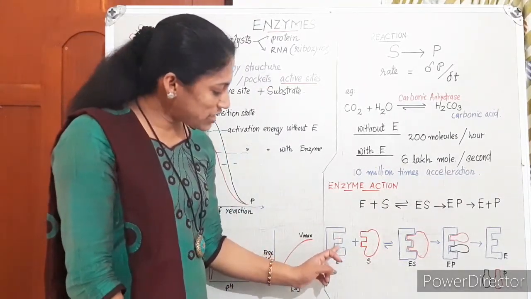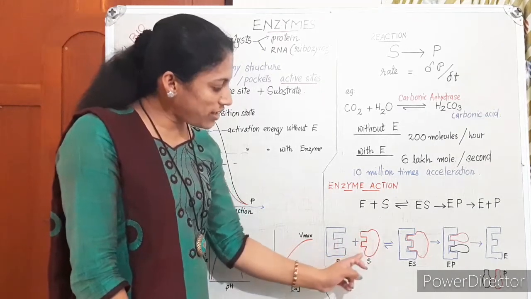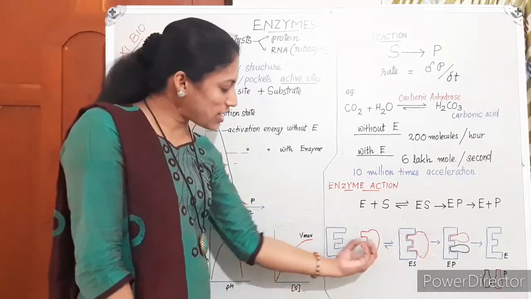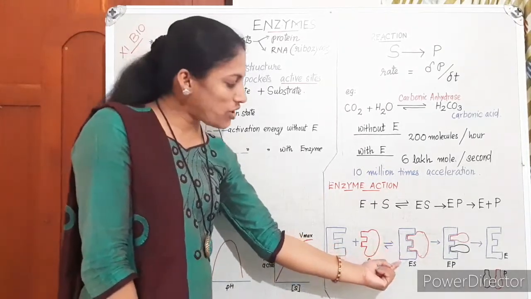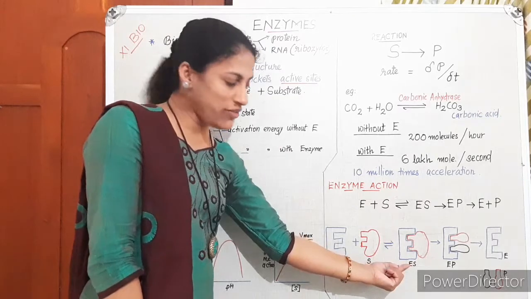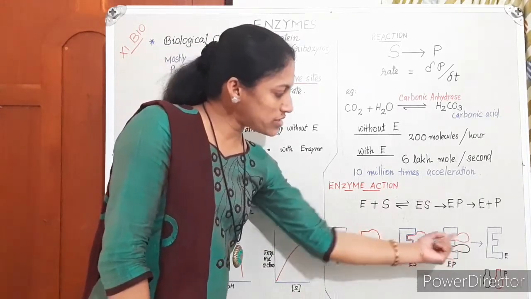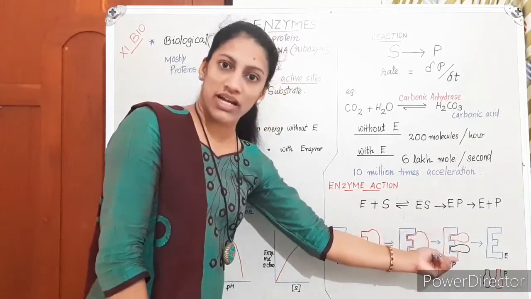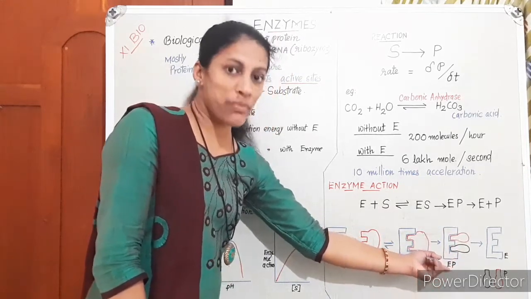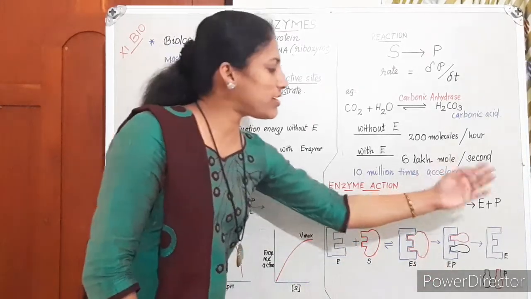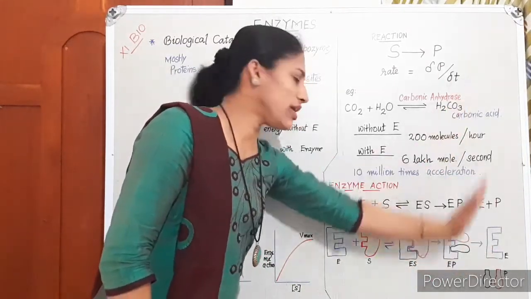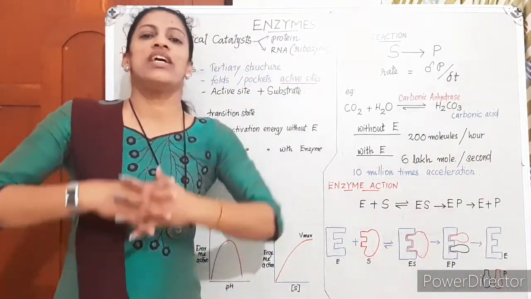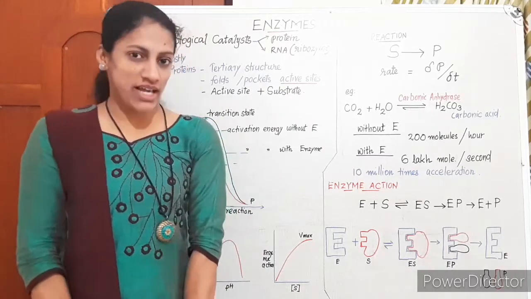Enzyme, its active site, specifically the substrate with a special kind of structural modification, correct fitting to the enzyme. So it forms an enzyme substrate complex, short-lived, and immediately forms the two products. The bond is broken. Suppose the bond is broken, two products are formed. It is initially attached to the enzyme. So EP, enzyme product complex, is very short-lived, immediately dissociates and makes the enzyme free, and the two products are easily formed. Okay, this is the cartoon representation of enzyme action.